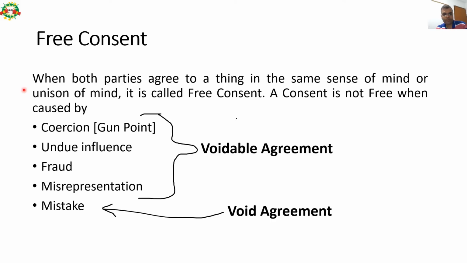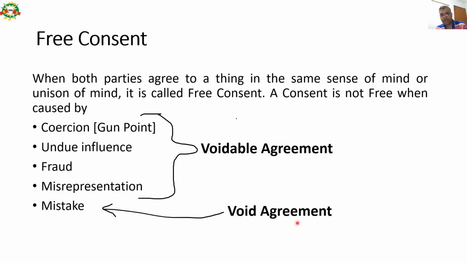Definition of free consent, please remember. A consent is not free when caused by coercion, like gunpoint, undue influence, fraud, misrepresentation, and mistake. So if any contract is being signed under any of these four circumstances, those contracts are called voidable agreements. And if a contract is being signed by mistake, it is called a void agreement. So we'll discuss void and voidable agreements in the next two to three slides with examples.